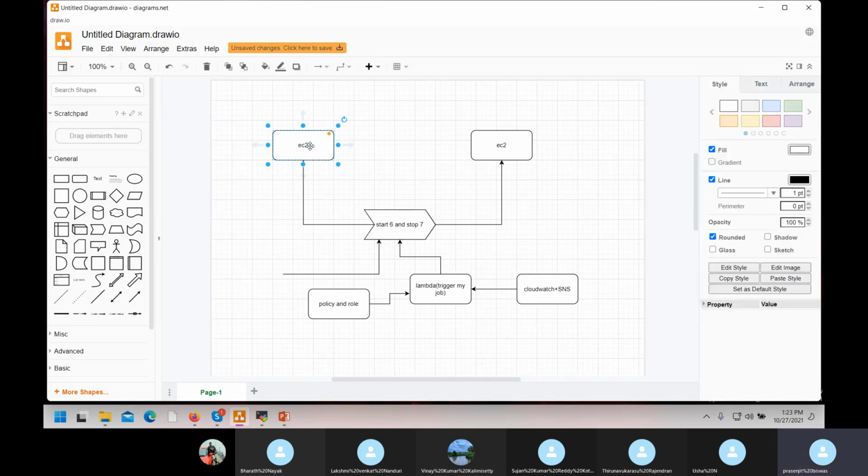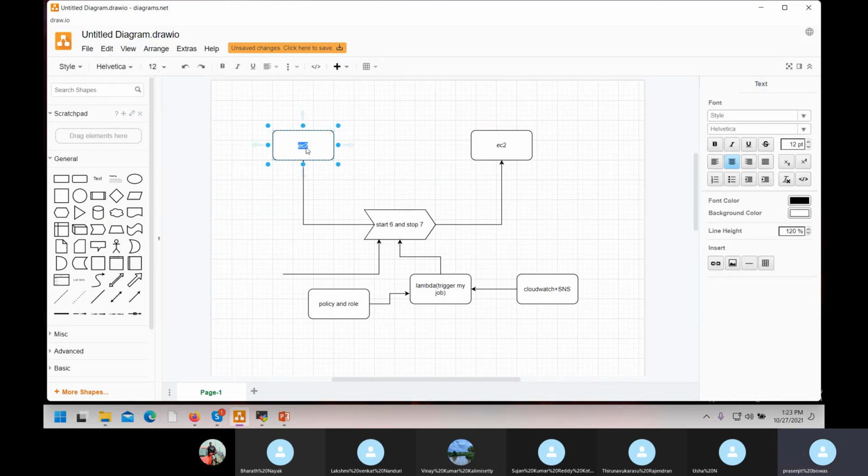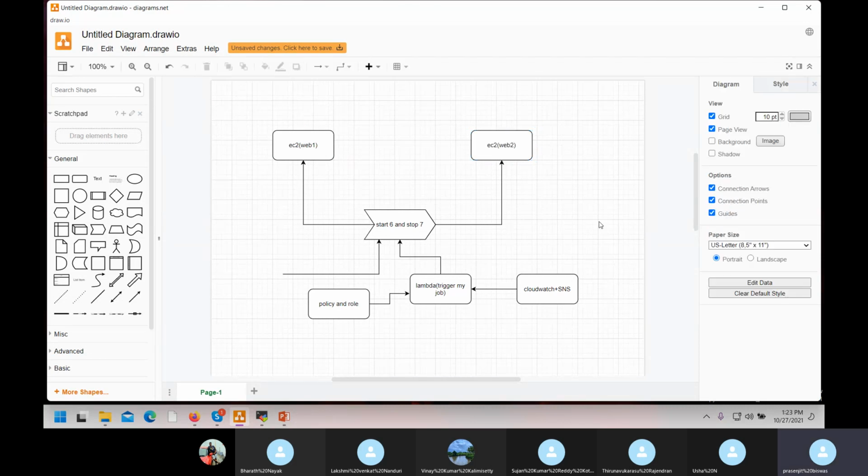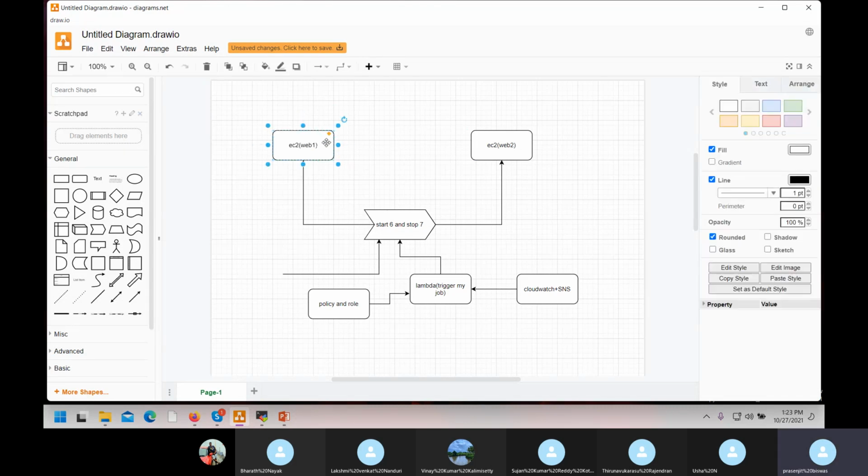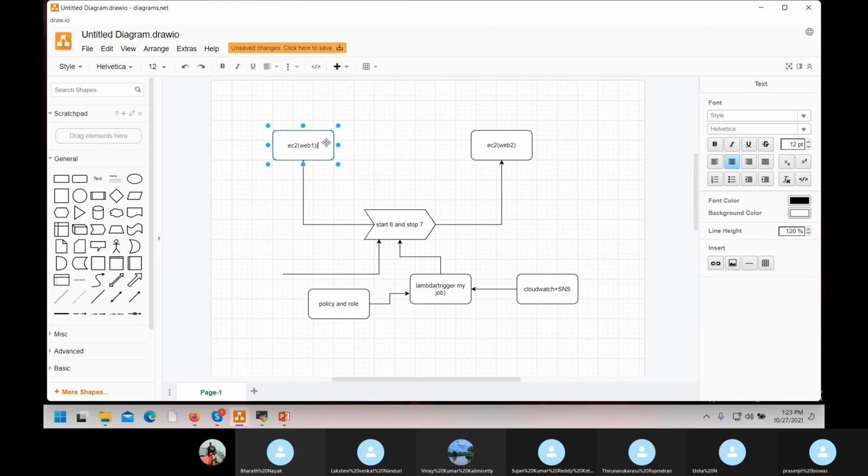In here, you will run one page 1 and page 2, two different web pages. If one starts, the other should stop.